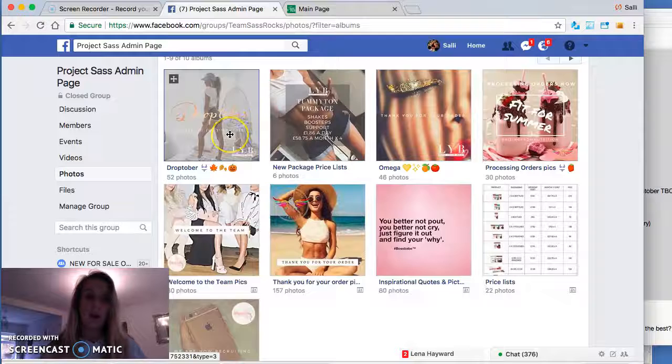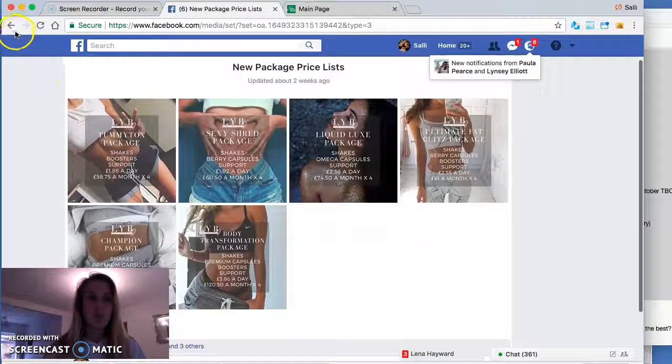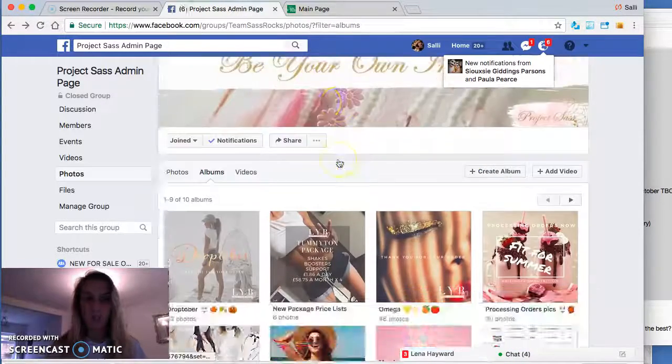So we've got our Droptober, currently it's October as I'm recording this, so we've got our Droptober packages pictures. We've got package price lists here. So these are our new package price lists. So feel free to send these direct to your customers. Don't post these on your wall.